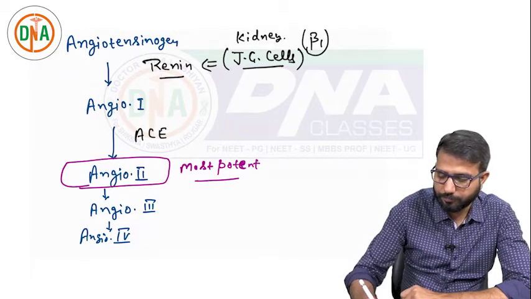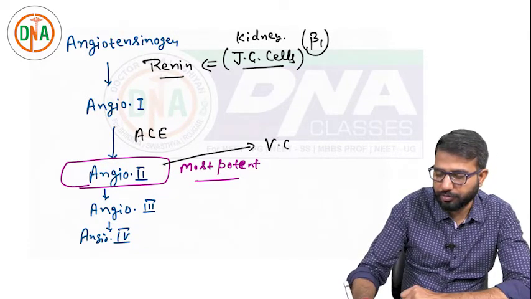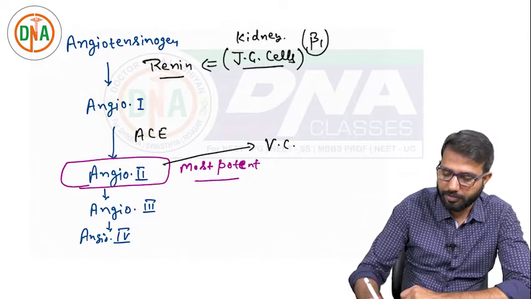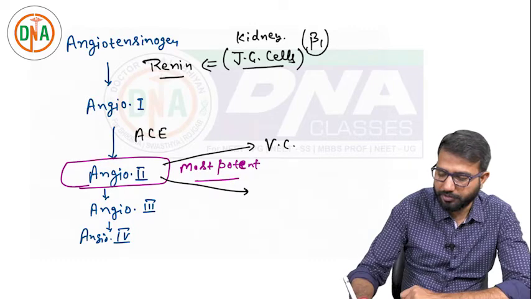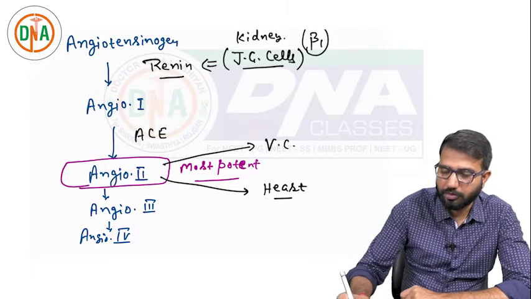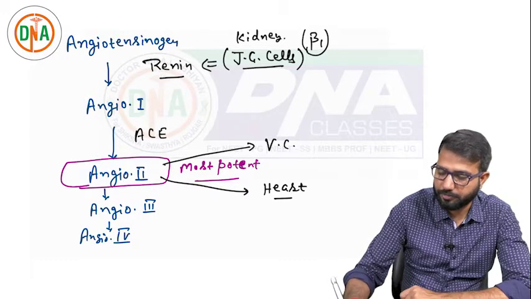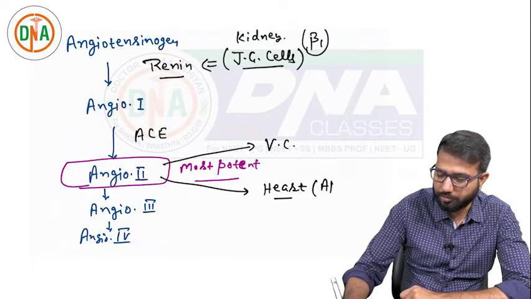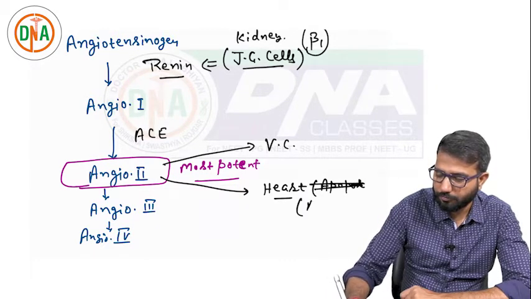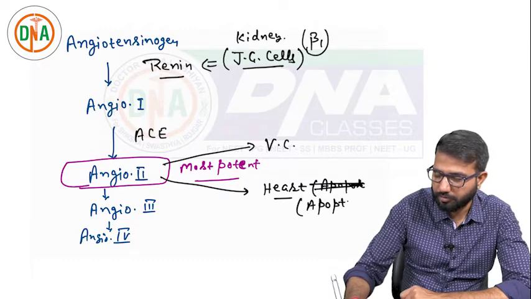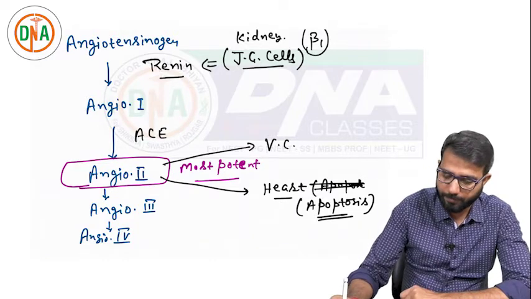And what is the role of angiotensin 2? Angiotensin 2 is a potent vasoconstrictor. It will cause vasoconstriction, as well as having a direct effect on the heart. It is causing damage to the heart cells, so an apoptotic effect is seen in the heart. That is angiotensin 2. So angiotensin 2 is dangerous for the heart.